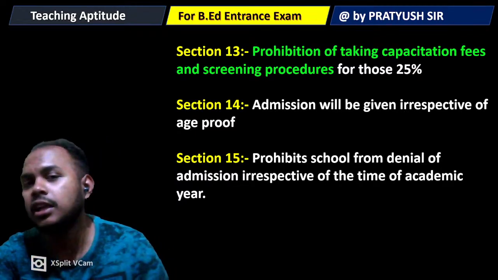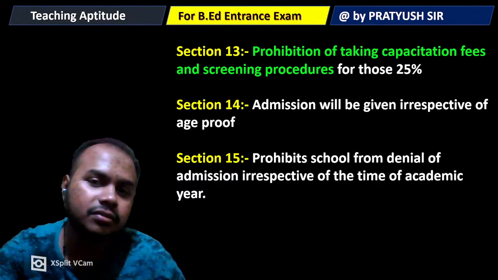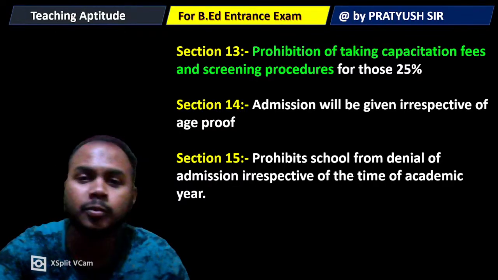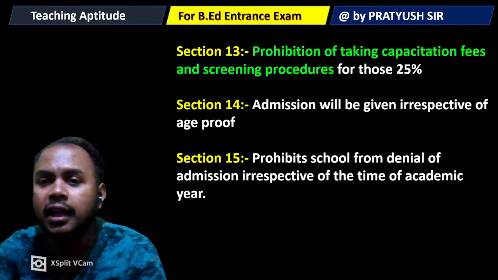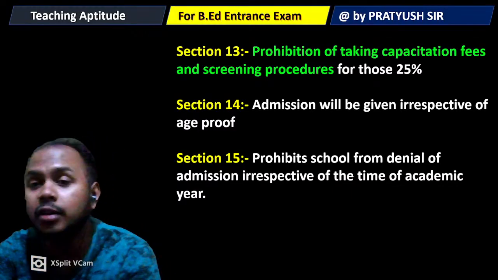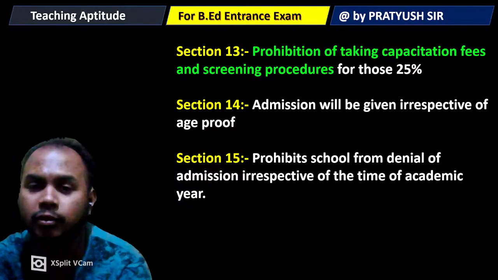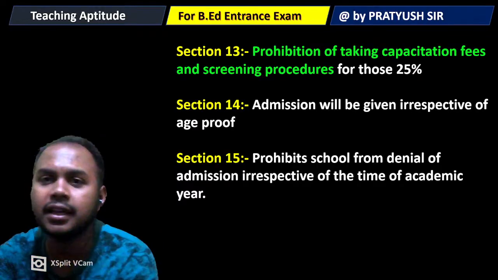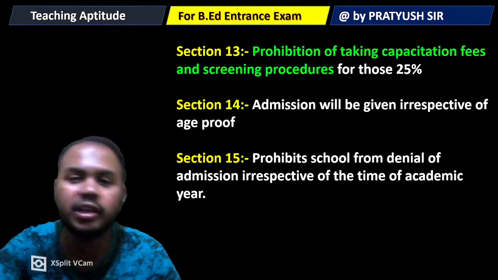Next, section 14 of the RTE Act mostly deals with admissions, which will be given irrespective of age proof. Earlier, age proof was a bigger deal. Now it is not a big deal. You don't need to bring any particular age proof. Other documents like your Aadhaar card, PAN card, or any kind of official document can be treated as age proof.